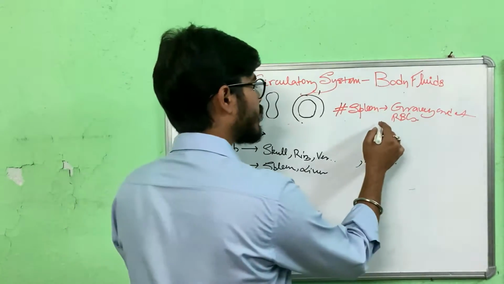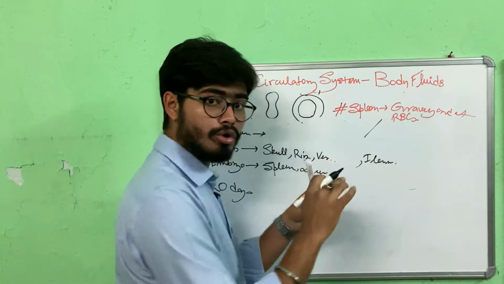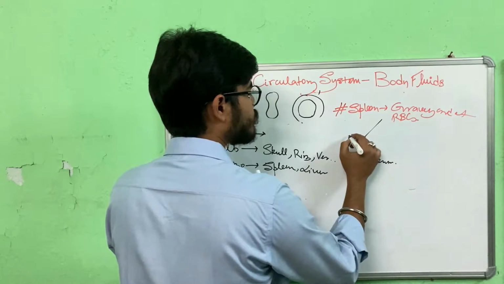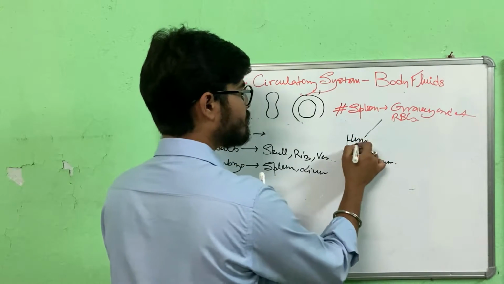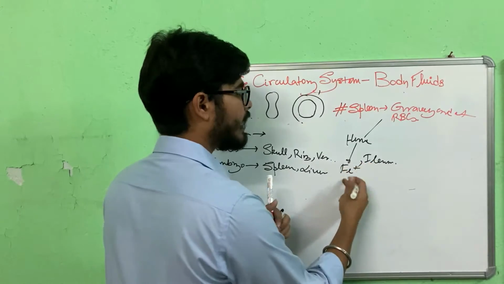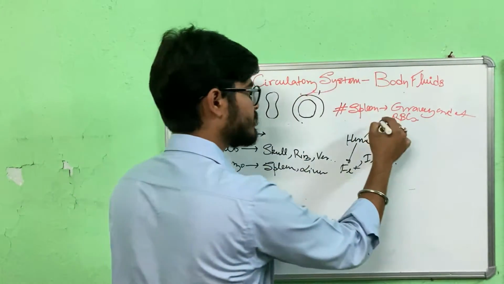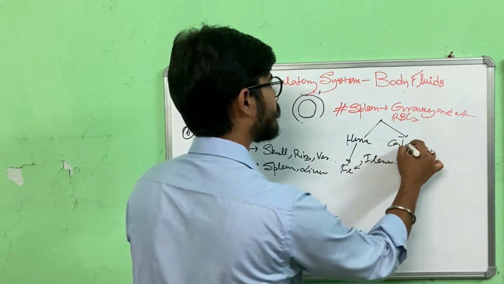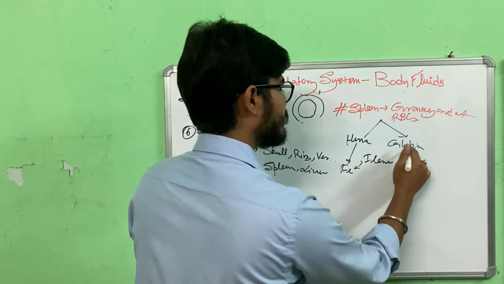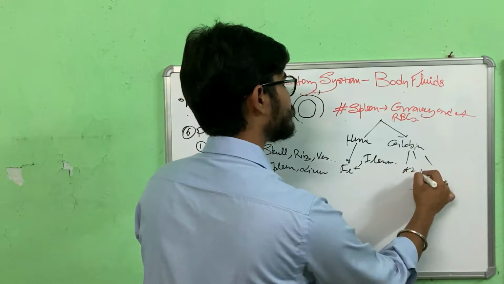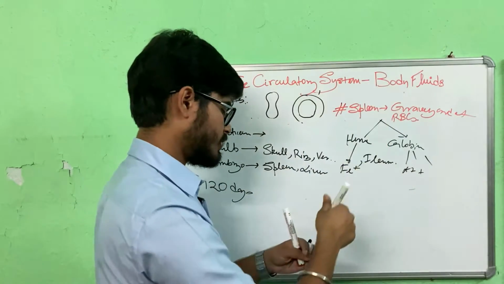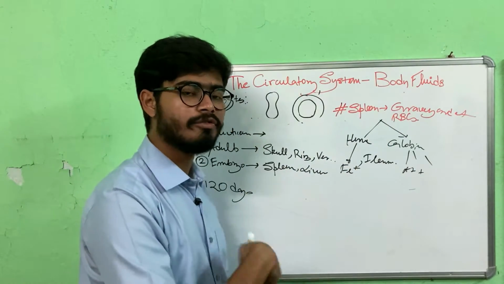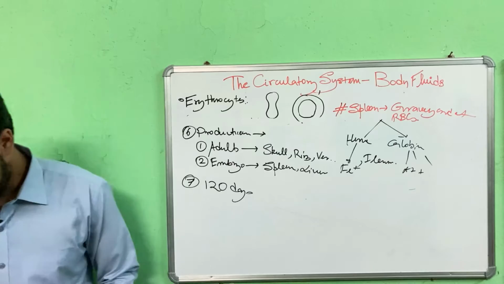When they are broken down, we get hemoglobin. The hemoglobin is broken down, so we get heme, from which iron is extracted, and that iron is reused in making another RBC. And from there we also get globin, the proteinous part. That globin is again broken down into different amino acids, and those are added to the amino acid pool of our body.